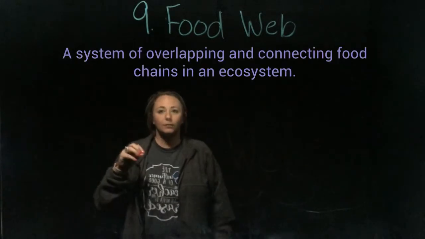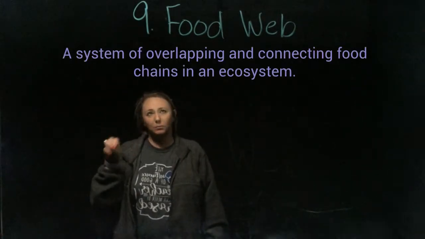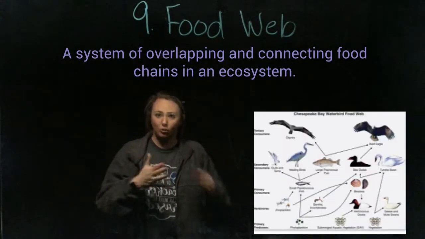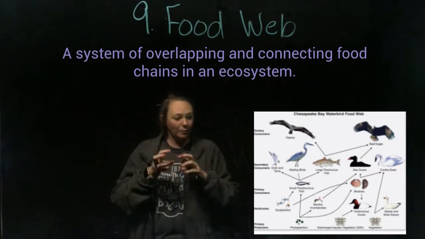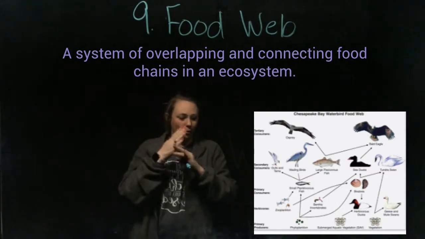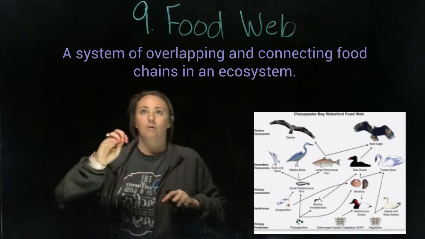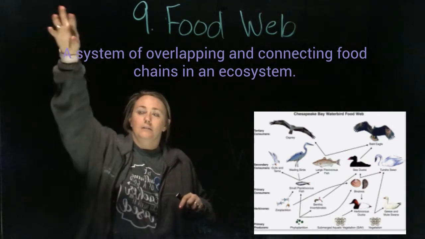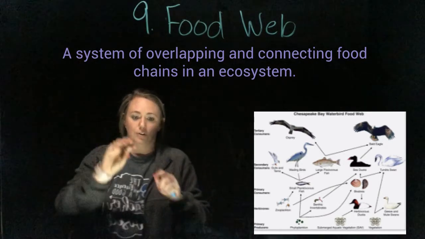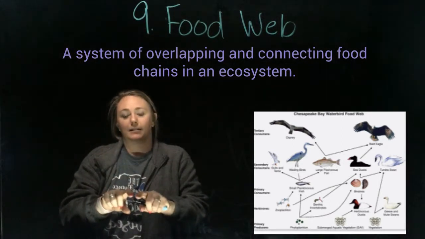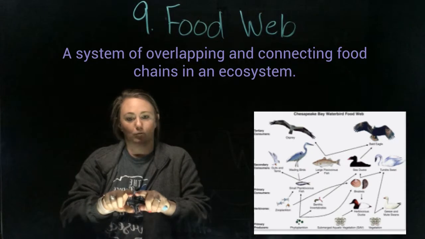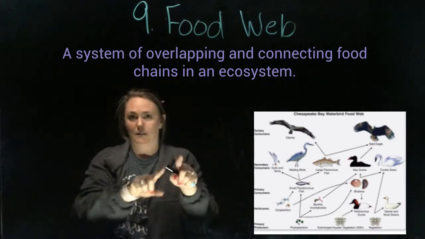So number 8 was food chain. Now we're going to get into a little more complicated. Number 9 is your actual food web. And the food web is a system of overlapping and connecting food chains in an ecosystem. So let's say the sun, of course, provides the energy to the plant, the grass. The rabbit eats the grass, okay?